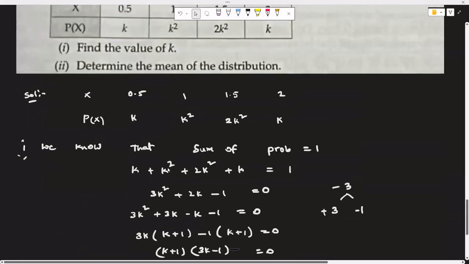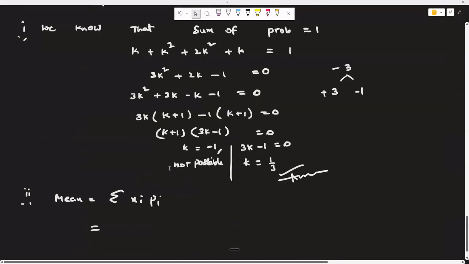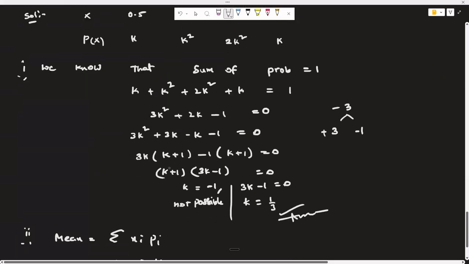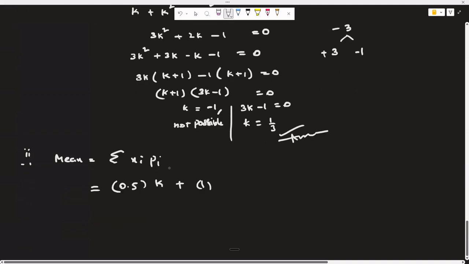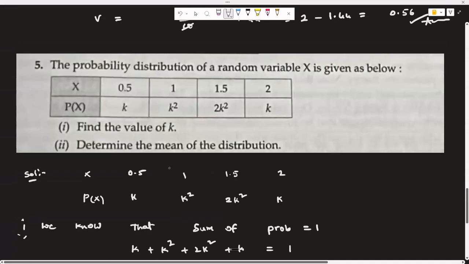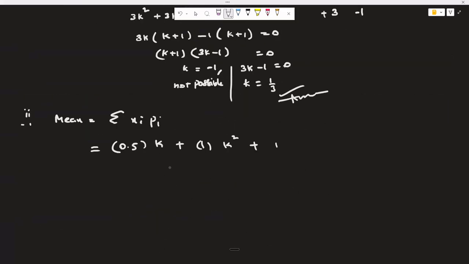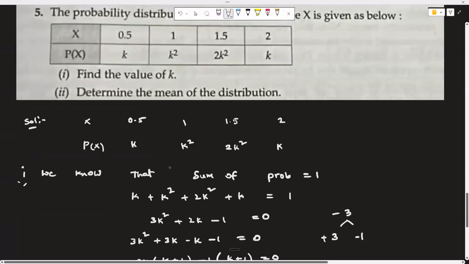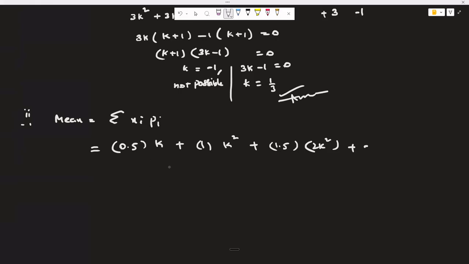So 0.5 into k plus 1 into k square, and 1.5 into 2k square plus 2 into k. So this is 1 by 2 into k plus k square. 1.5 into 2 is 3, 3k square, and this is 2k.